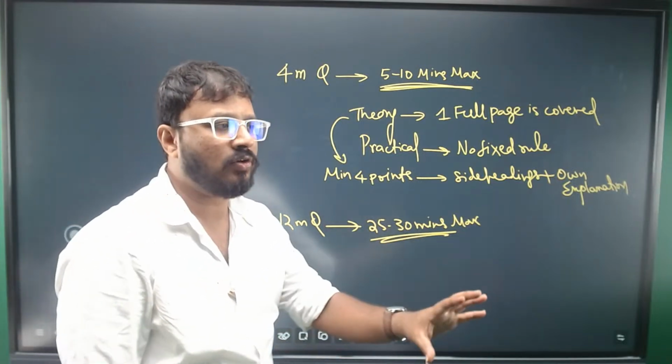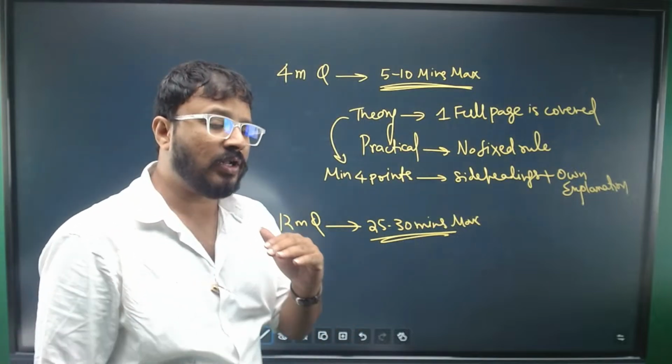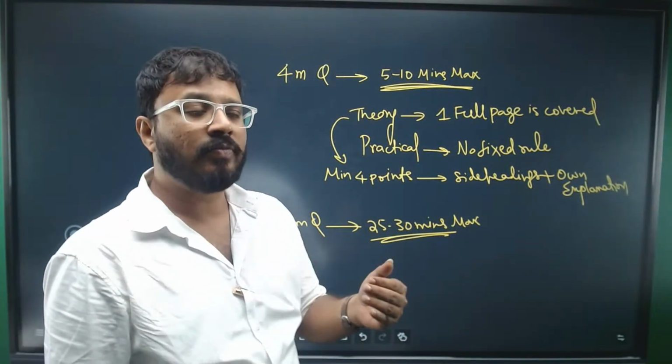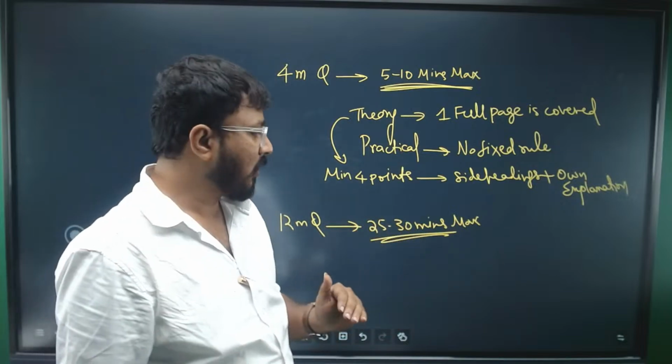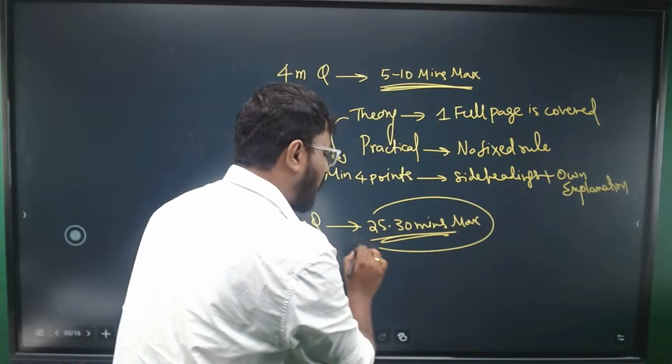Don't write only 3 questions for 36 marks and go home. You need to attempt the full paper. So in order to attempt the full paper, you need to manage your time well. So that's why I'm giving you these steps. Maximum 30 minutes.